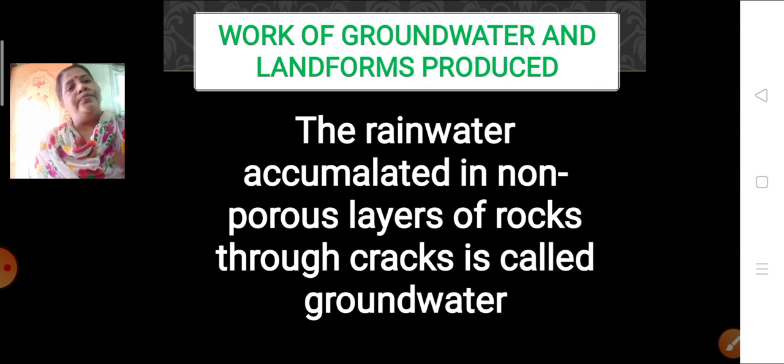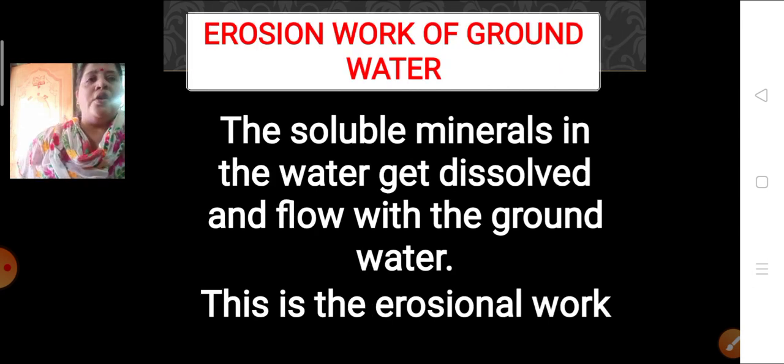Next, let's see the erosional work of the groundwater. What is the erosional work of the groundwater? As we have already learned in our previous lesson, water is a universal solvent. So the soluble minerals get dissolved in the water and flow along with the groundwater. This is the erosional work.